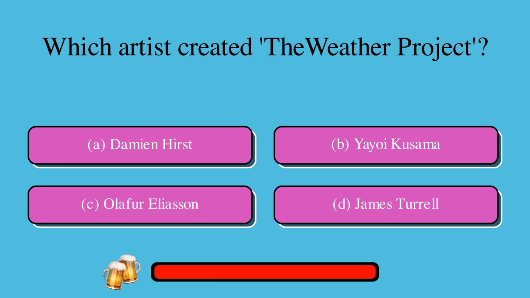Here's some art installations trivia. Which artist created the Weather Project? A. Damien Hirst, or B. Yayoi Kusama, or C. Olafur Eliasson, or D. James Turrell? The correct answer is C. Olafur Eliasson.